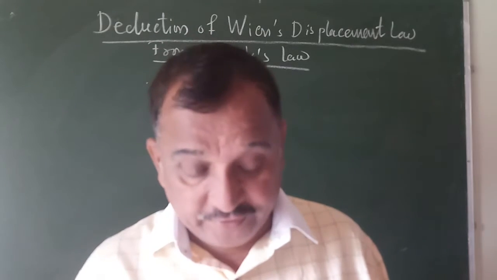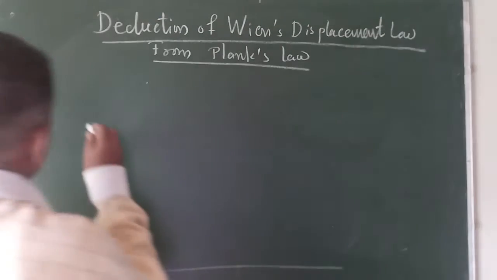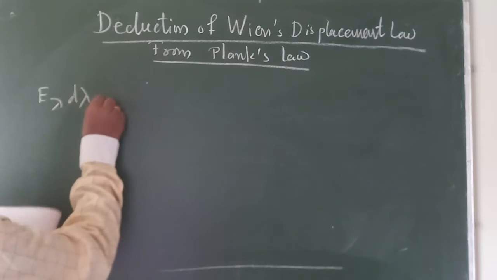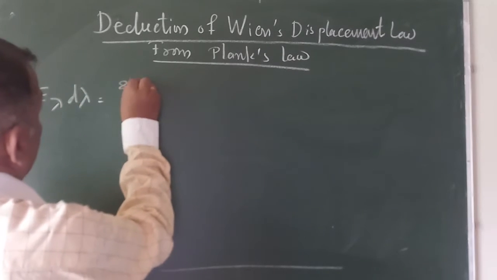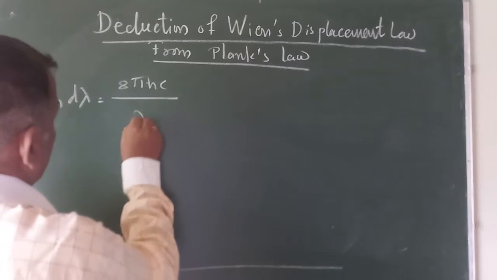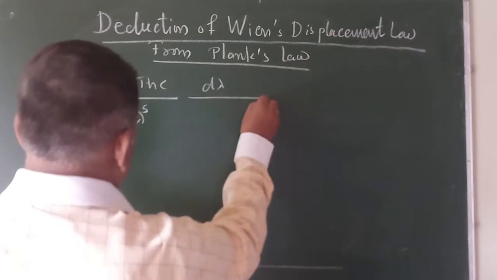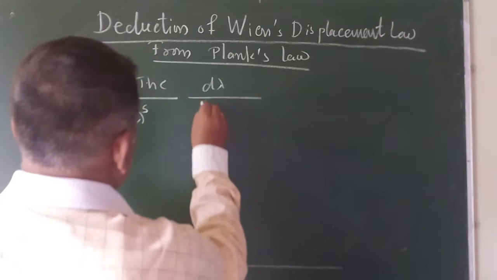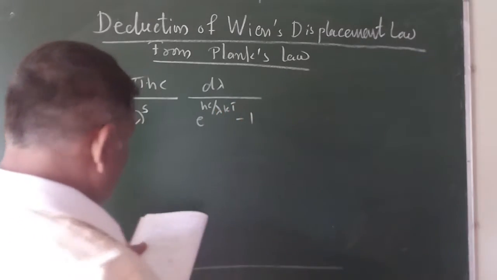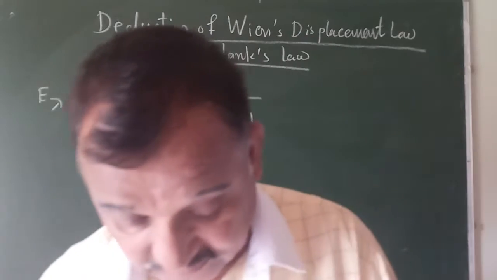Now Planck's law of radiation says that the energy distribution is this equation: E lambda d lambda is equal to 8 pi hc upon lambda raised to 5, d lambda, divided by e raised to hc upon lambda kT minus 1. So this is the equation.